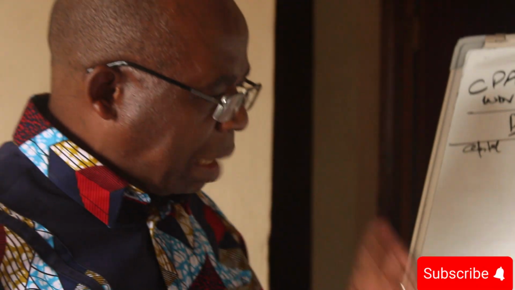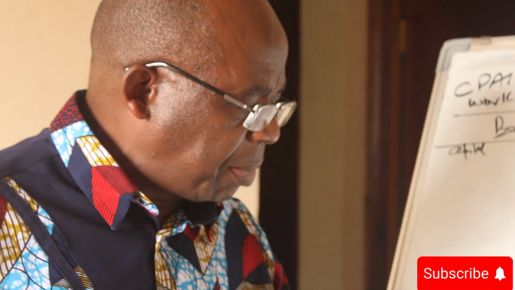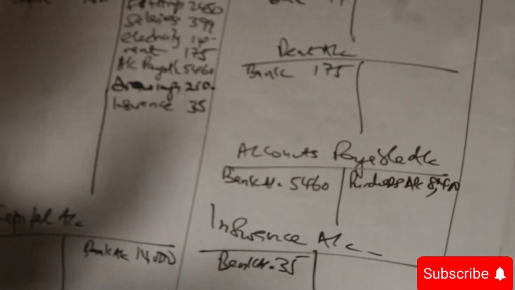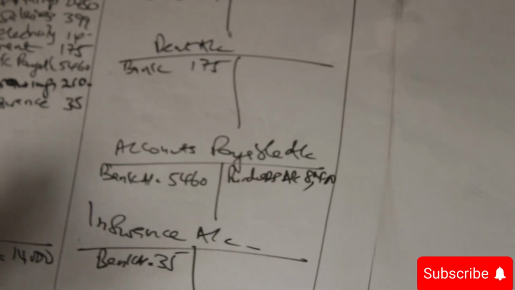We are doing double entry the normal way. Purchases, you debit purchases as you credit accounts payable. When you pay the accounts payable, you debit accounts payable as you credit bank. Simple, following the double entry rules.